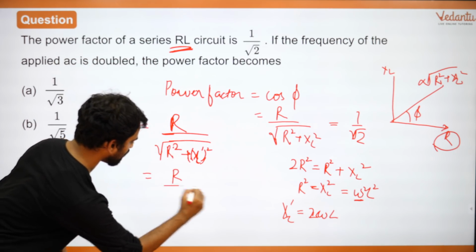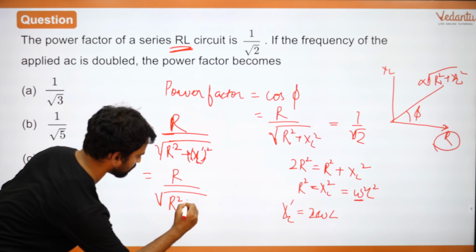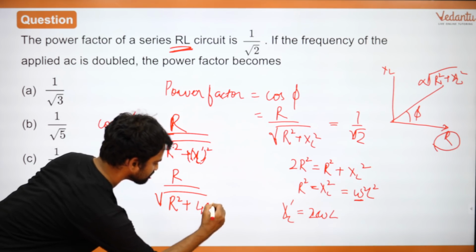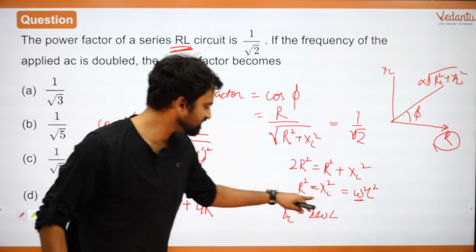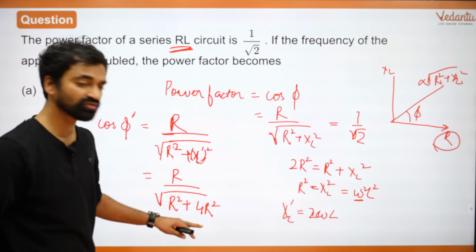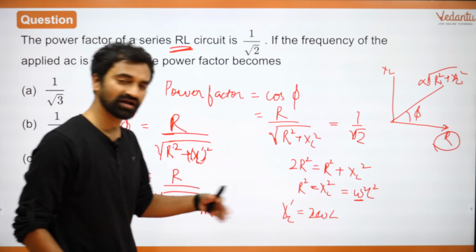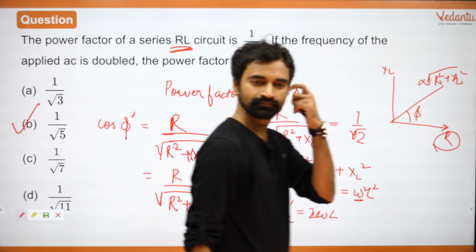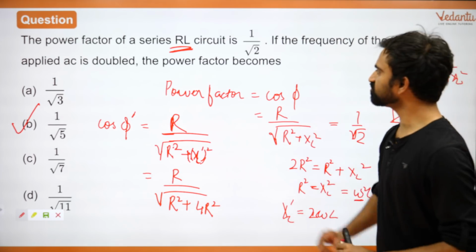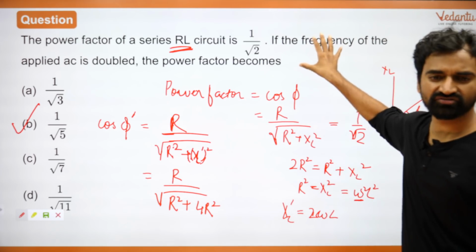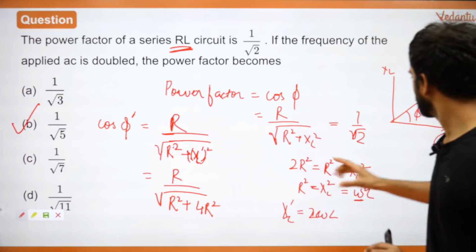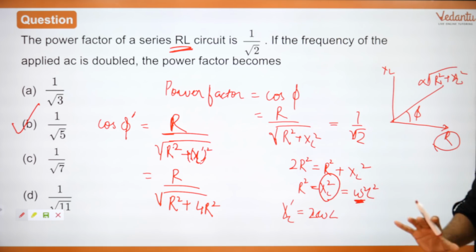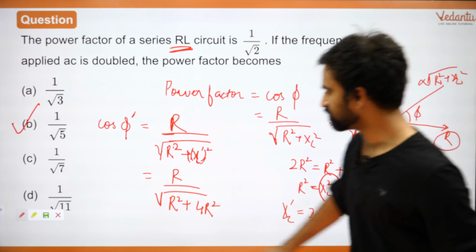So once again, R upon square root of R square plus, this is how much, everyone? Can I say this is equal to 4R square? Omega L is equal to R. So twice of omega L is equal to twice of R. Twice of R का square is 4R square. So this comes out to be 1 upon root 5. B is the final answer. Okay? Because आप frequency change कर रहे हैं ना. When you are changing the frequency, resistance पे तो कोई impact नहीं पड़ेगा. Right? XL पे impact पड़ेगा because XL contains omega. Right? Very good, very good.